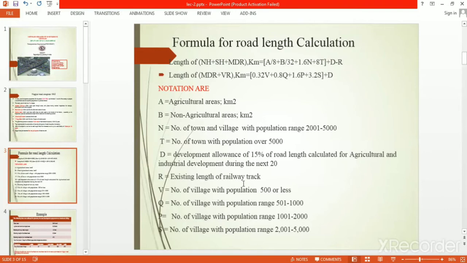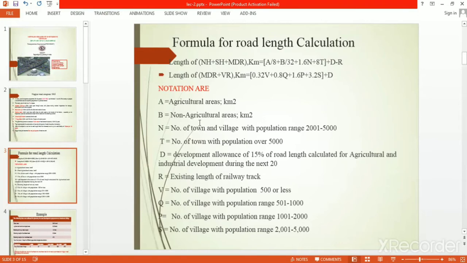R is existing length of railway track. V is number of villages with population 500 or less. Q is number of villages with population range 500 to 1000. P is number of villages with population range 1000 to 2000. And S is number of villages with population range 2000 to 5000. This is the empirical formula used in the first 20-year road plan in India, that is the Nagpur road plan.